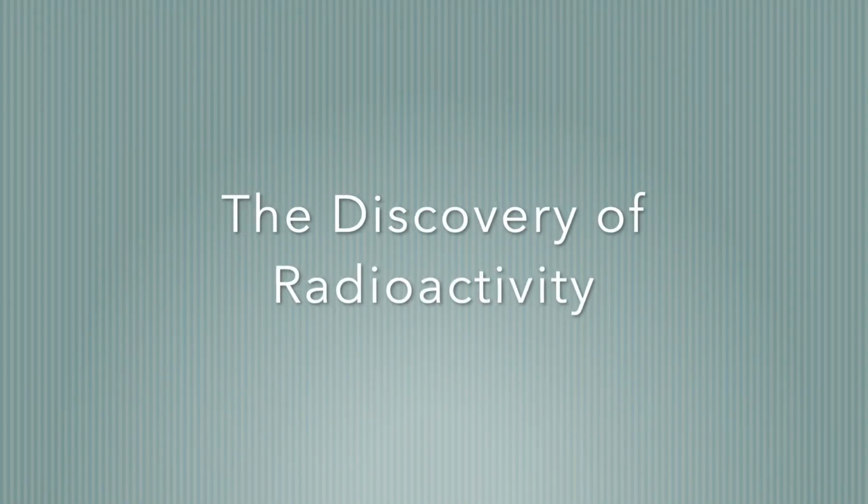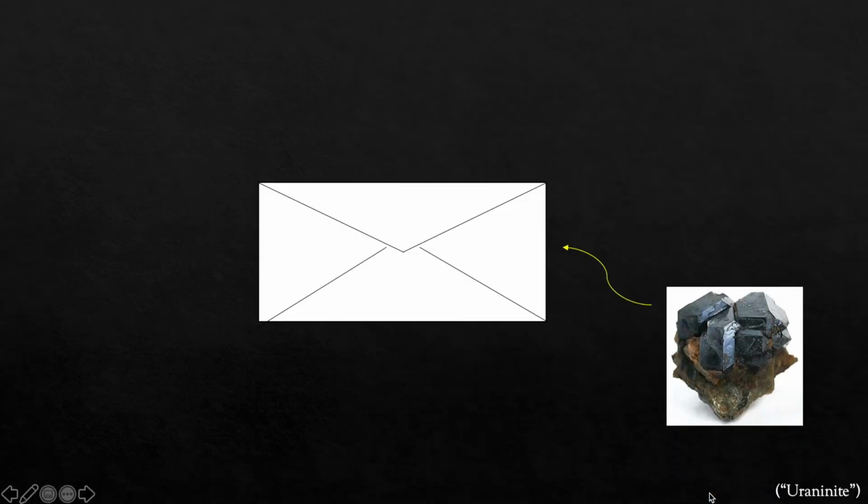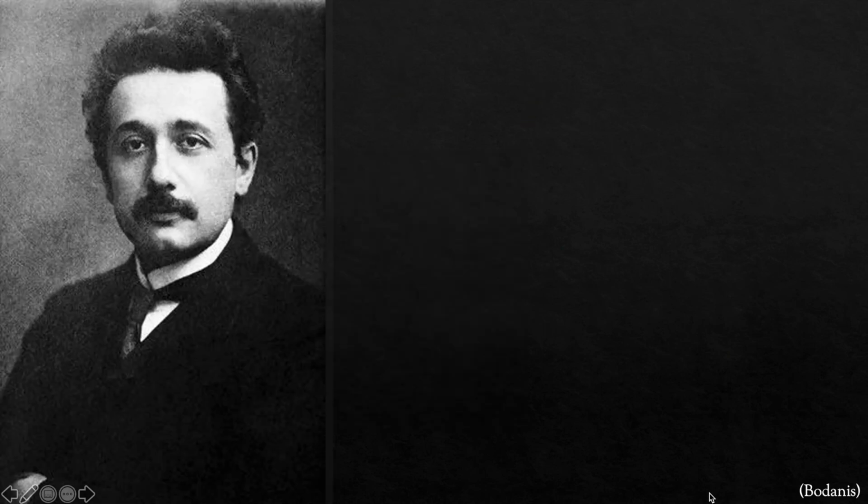The discovery of radioactivity. Radioactivity was first discovered by French scientist Henri Becquerel in 1896, when he inadvertently discovered that pitchblende, a mineral rich in uranium, emitted rays that darkened a photographic plate held inside of an opaque envelope. He found that these rays were full of energy, yet they seemed to come out of the pitchblende all but spontaneously, without any energy input. This seeming violation of the law of conservation of energy was explained later by Einstein's famous equation E equals mc squared, which shows that mass has the ability to convert itself into energy.